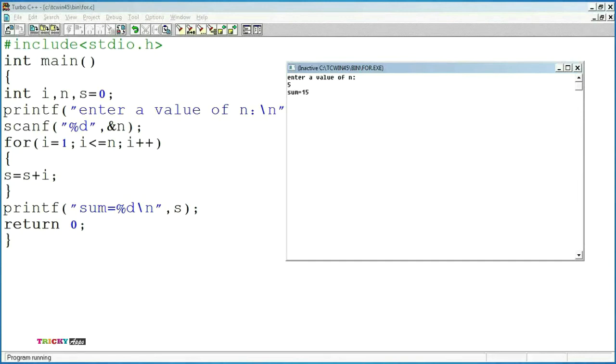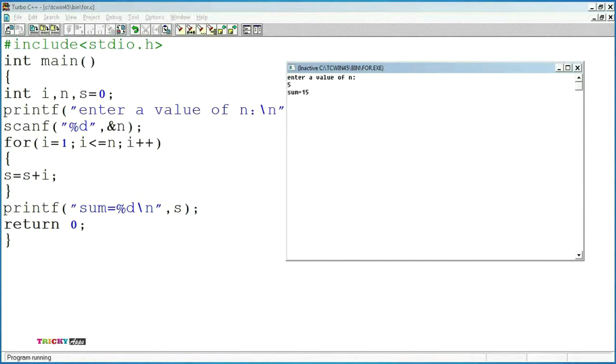At this point, we get s value as 3. Again, i value is incremented to 3, that is i plus plus. So at i equal to 3, the condition is checked: 3 less than or equal to 5. As this condition is true, the control will move into the loop body. So at this point, we have sum as 6, that is 3 plus 3, we get 6.